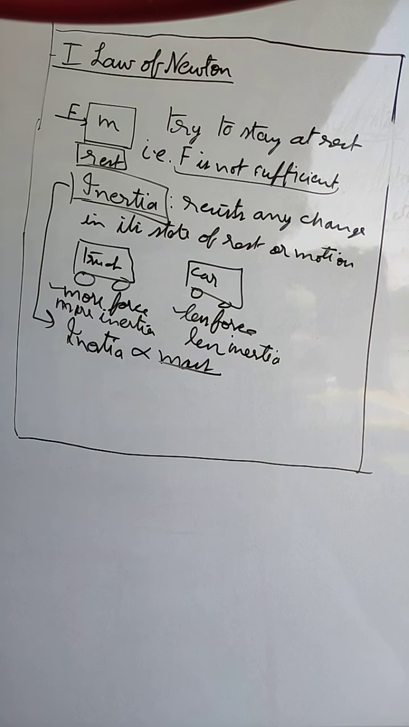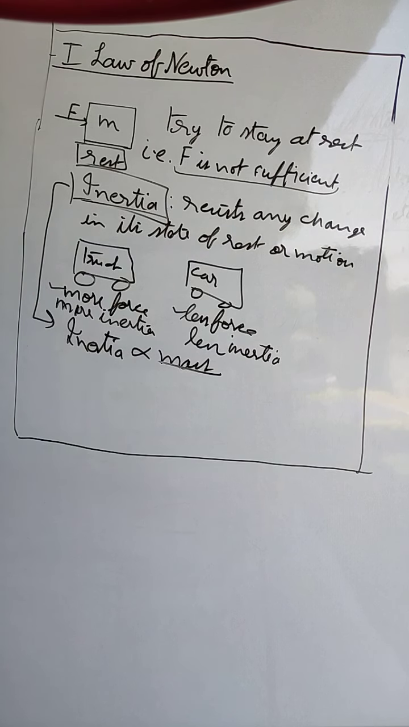Now if a truck is moving and a car is moving, suppose both of them are moving at the same speed of 50 km per hour. We know by our experience that to stop the truck we require more force than to stop the car. Why is that? Because of inertia. If the truck is moving, it will not want to stop. To stop it, we require a large amount of force.